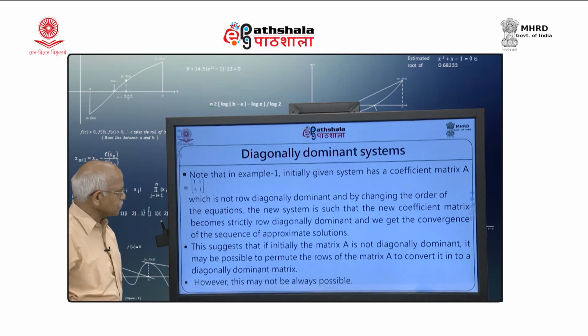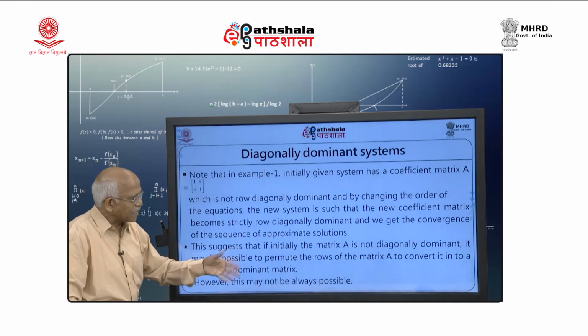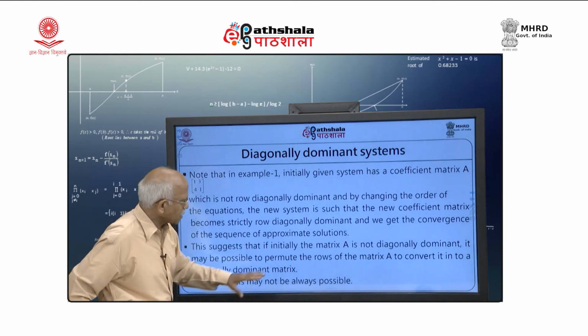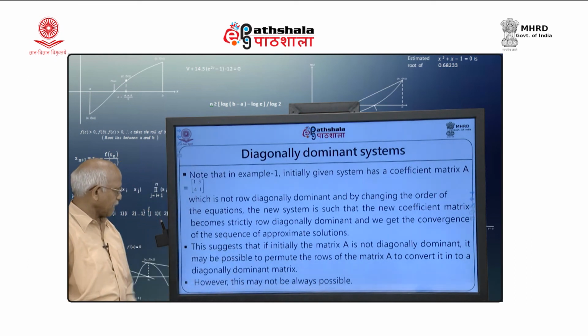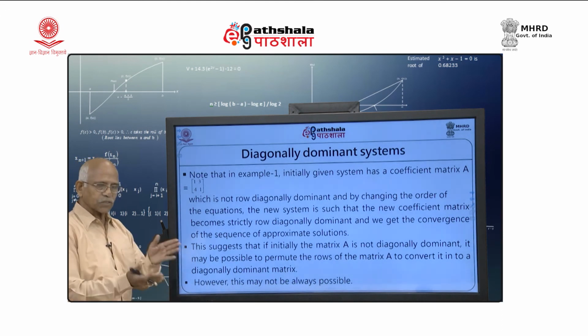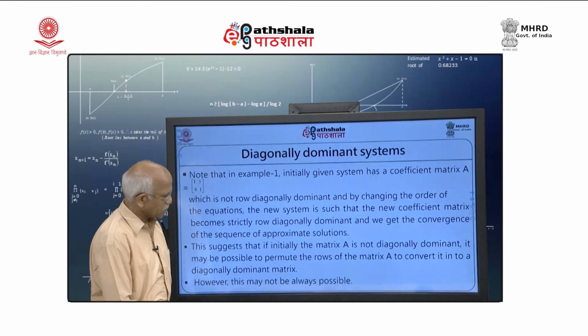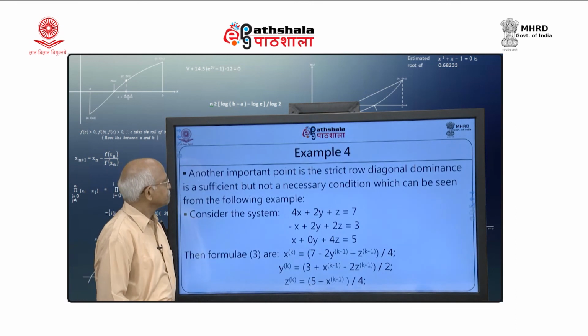This suggests that if initially the matrix A is not diagonally dominant, it may be possible to permute the rows of the matrix A to convert it into a diagonally dominant matrix. However, this may not always be possible. Even after interchange of rows, the system may not be diagonally dominant.